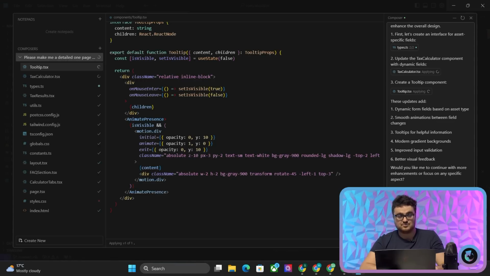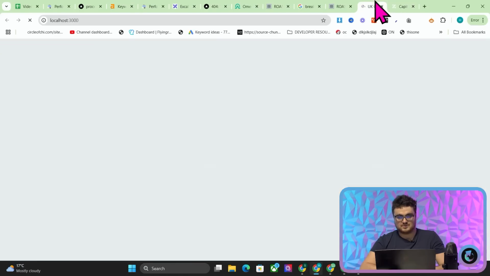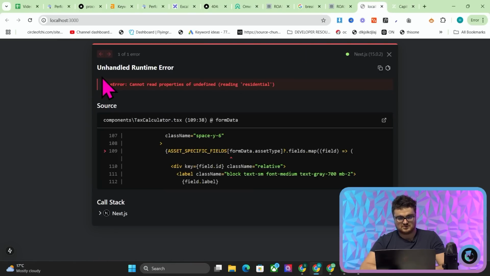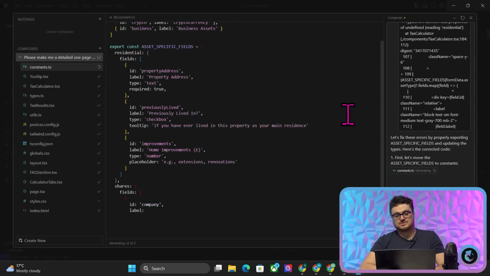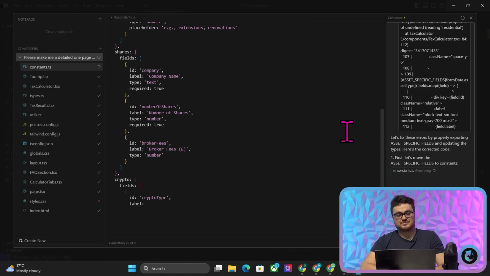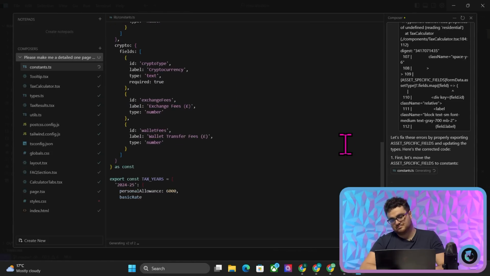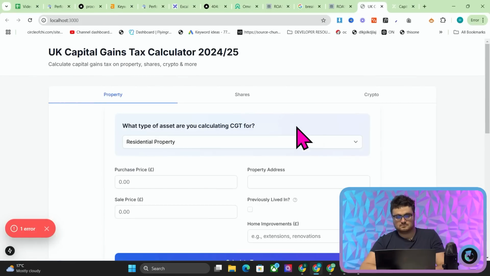This is a UK capital gains tax calculator, so we'll just press apply all in a second. Accept all, there we go. And we'll go back here, and yep, I was expecting that. So you don't really have to do it as much as I'm doing now. It's just I really, really want something that looks good. Like a lot of people are saying that my websites look trash, which is fair. But yeah, I'm just trying to make something that looks a little bit better here.